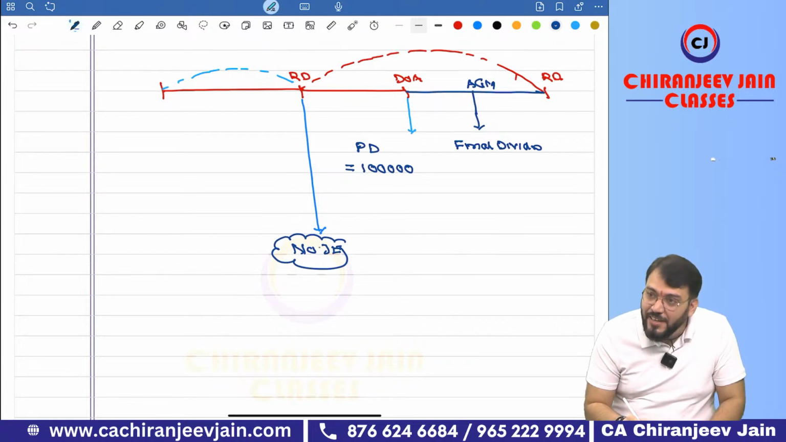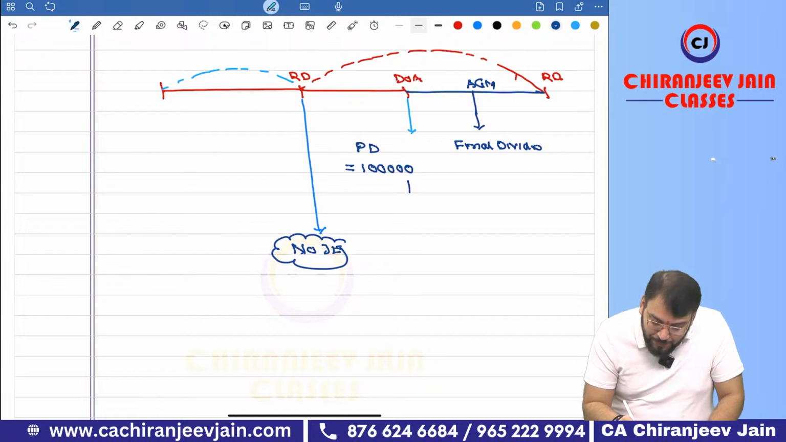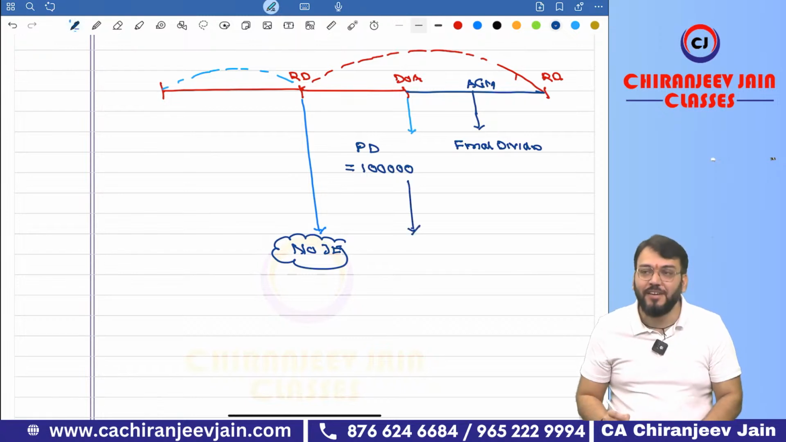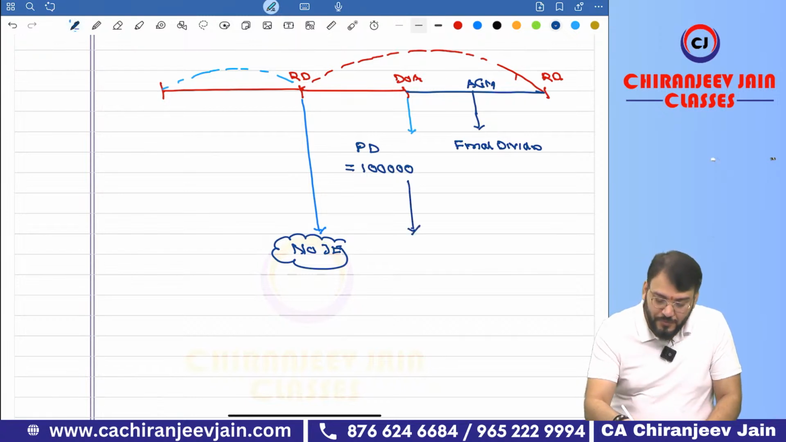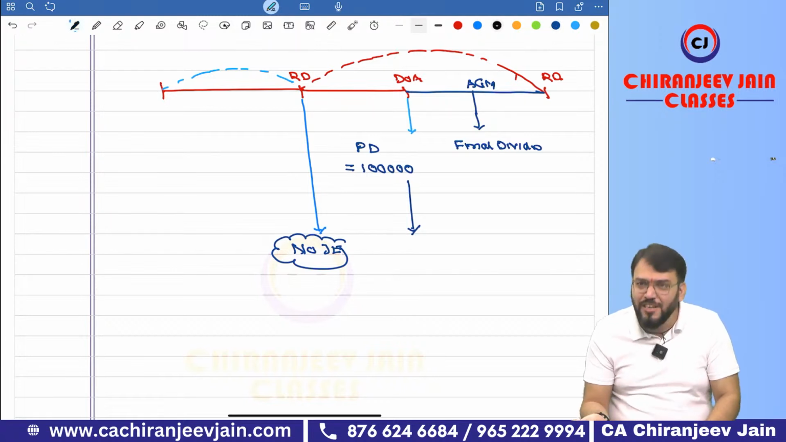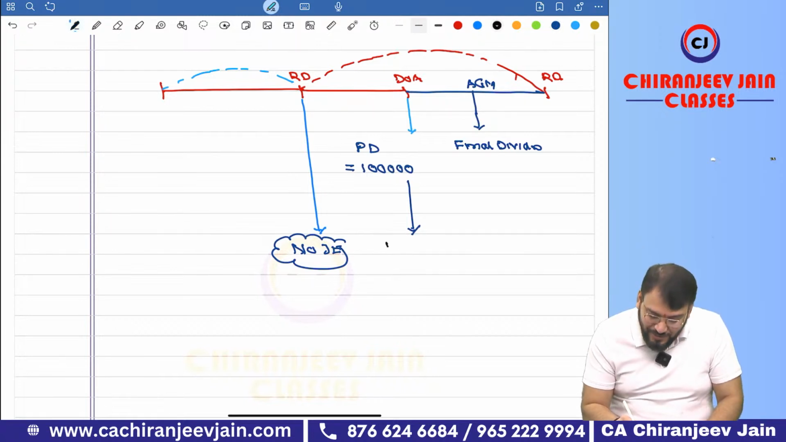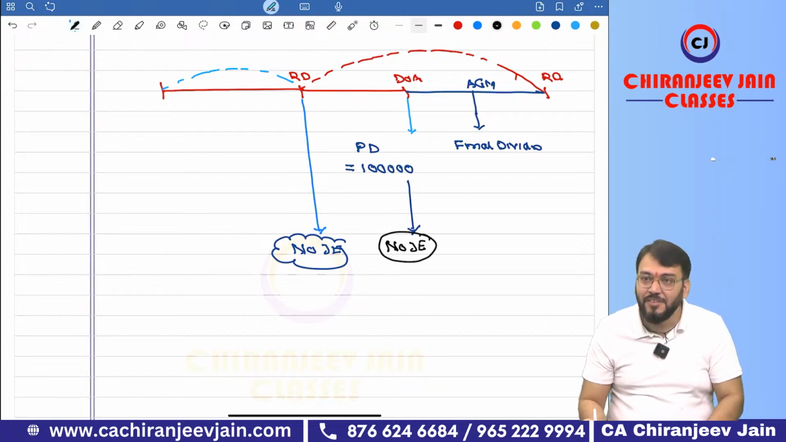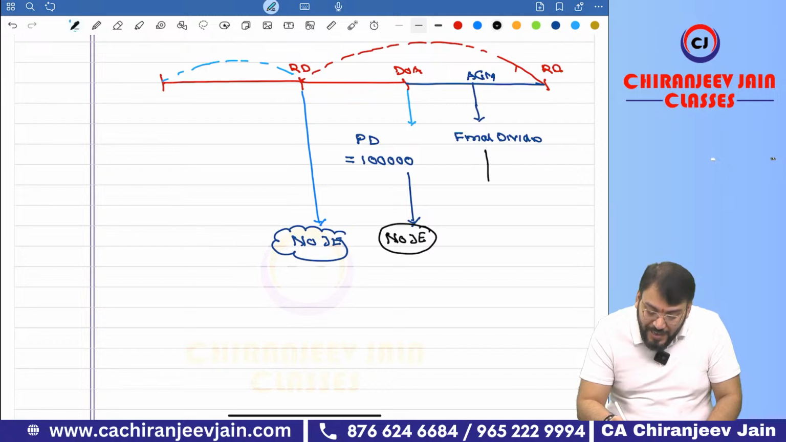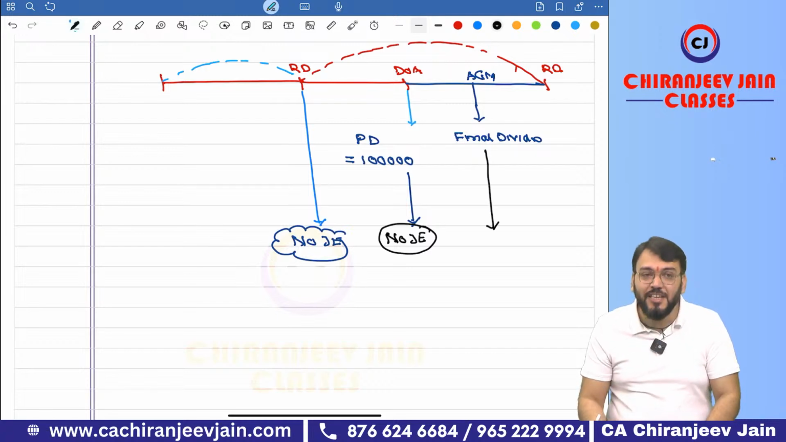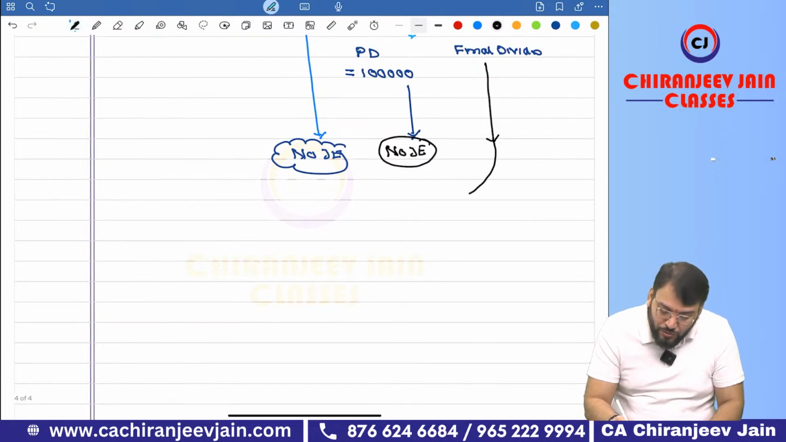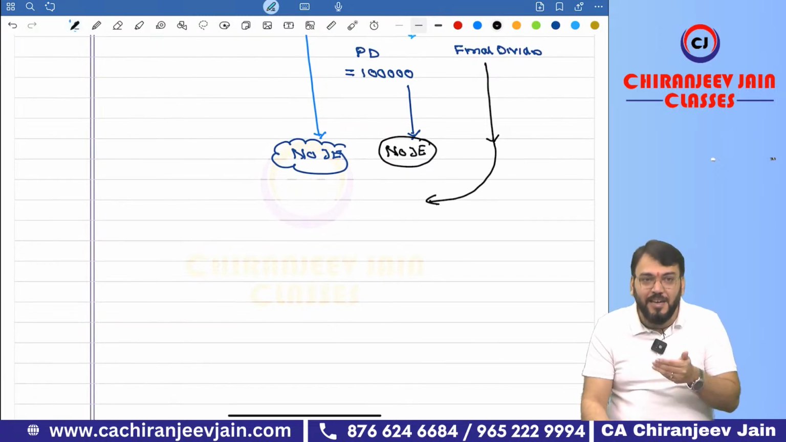No journal entry. Now on the date when it is proposed, what journal entry? No journal entry, because no obligation. Because the obligation arises where? On this date. Now it becomes your liability. So what journal entry will you pass? Do you know about the journal entry of dividend?